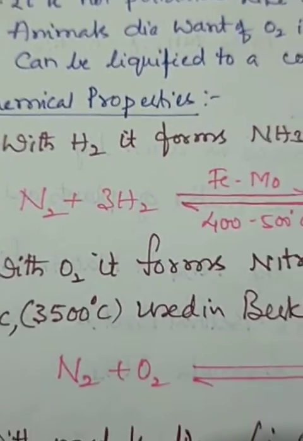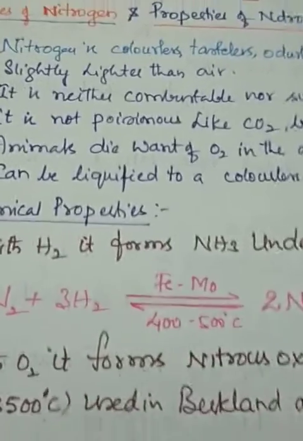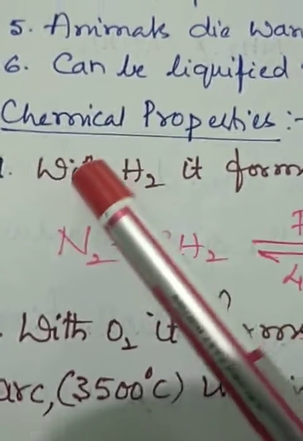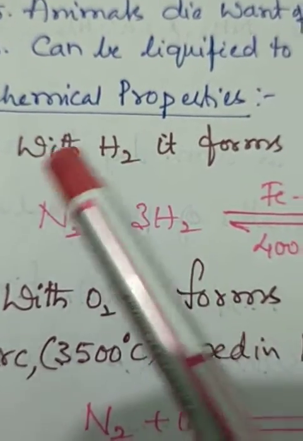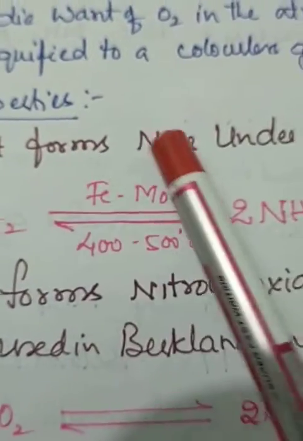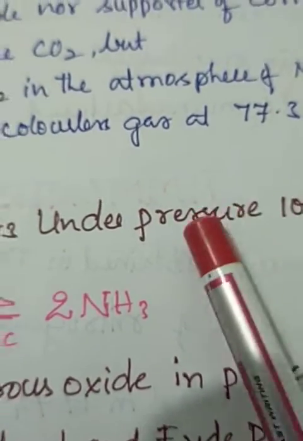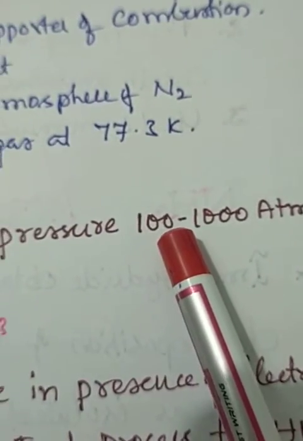Then we come to the chemical properties. First, with hydrogen. What happens when nitrogen reacts with hydrogen? With hydrogen, it forms ammonia under pressure. The pressure is important, up to 100 to 1000 atmospheres.